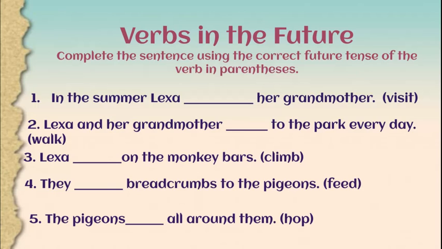What we have to be very careful of is making sure that we are looking at when the sentence or the paragraph is taking place. If the whole paragraph is happening in the past, then we know that we have to add ed. If the sentence is happening right now, then we would leave the verbs alone. But if the sentence is happening in the future, then we are going to need to add the will to the beginning of the verb.